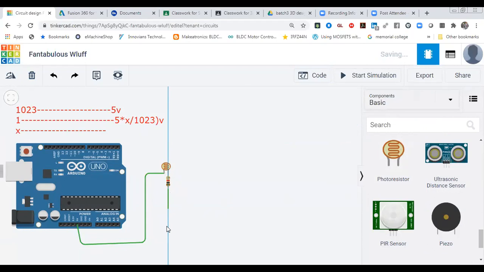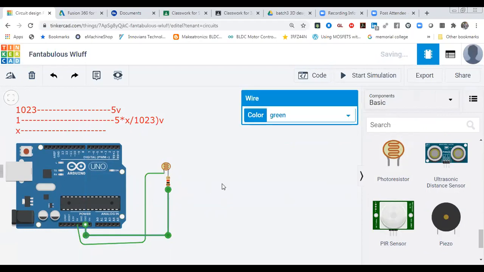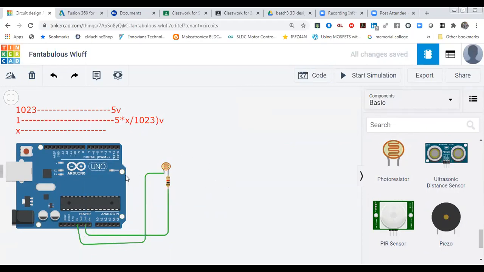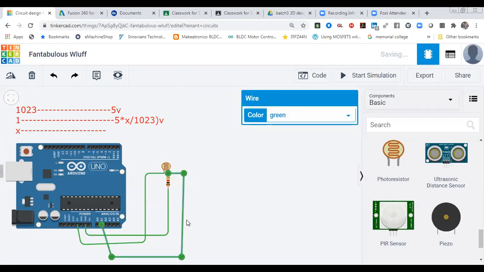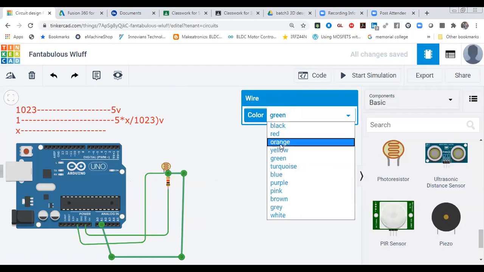I'm going to connect this one with ground. After that, you have to get the output from this point. So we are getting output from this point. You can take the same pin, A1 pin.